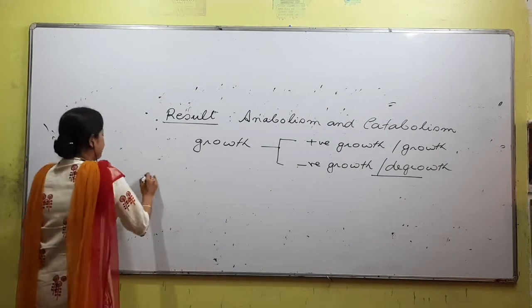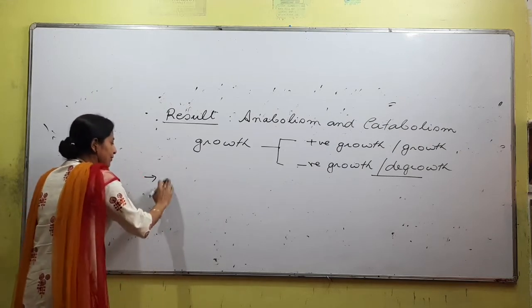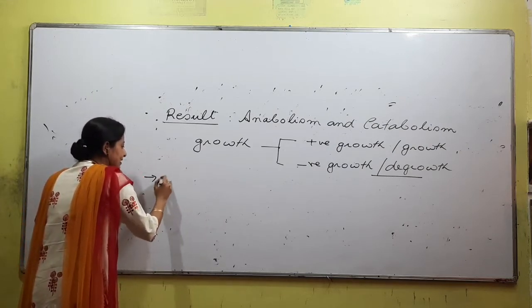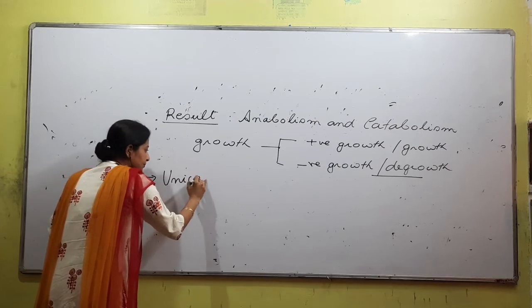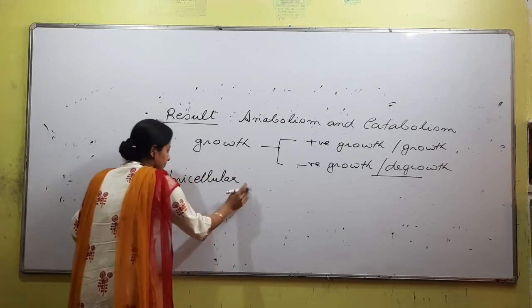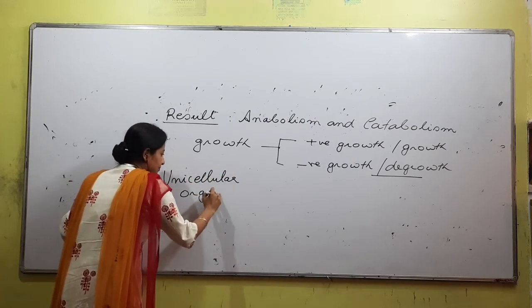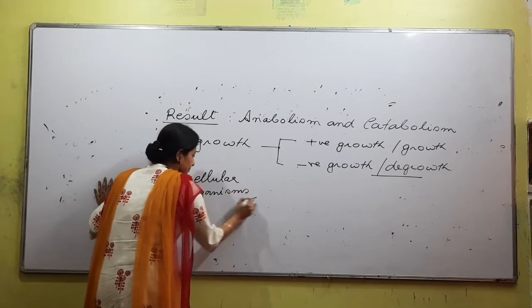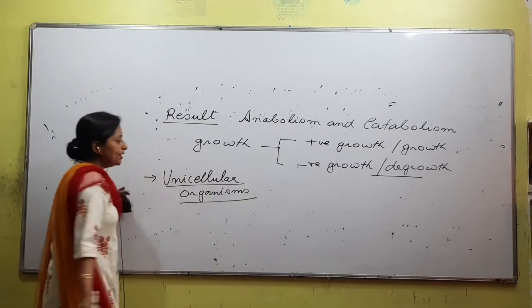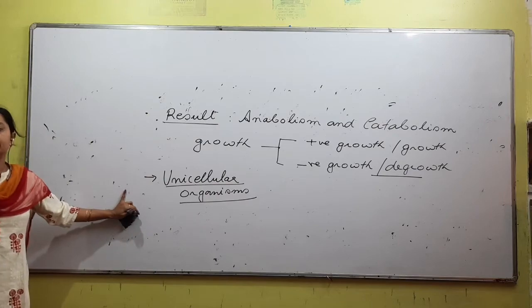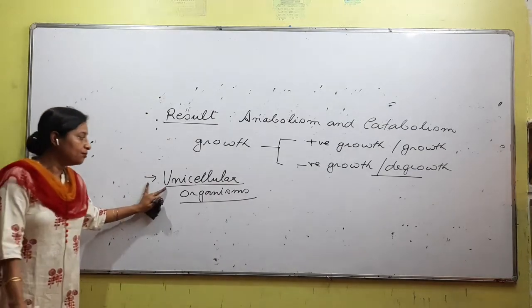Next, growth hot aru eta point ki janibo lagibo je in case of unicellular organisms or multicellular organisms both the organisms show growth, right?